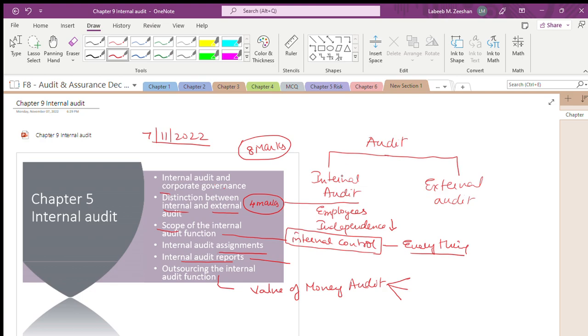The three Es: effectiveness, efficiency and economy.